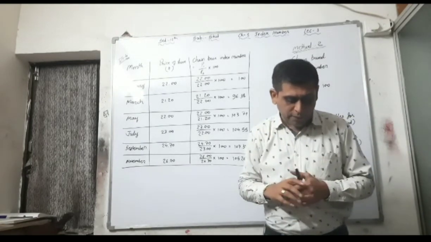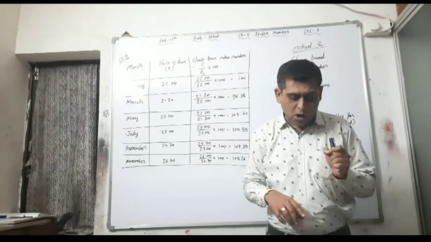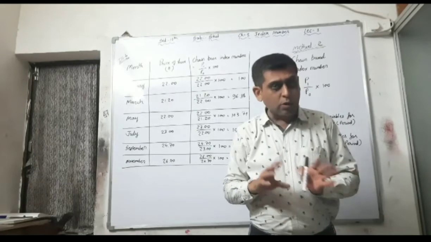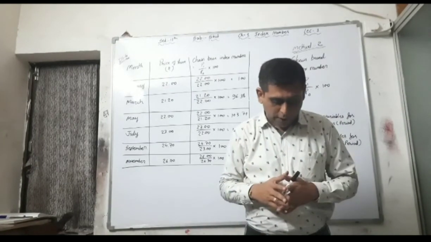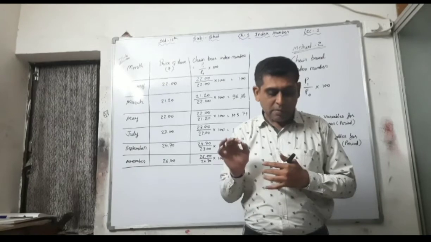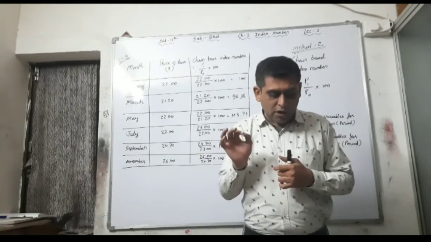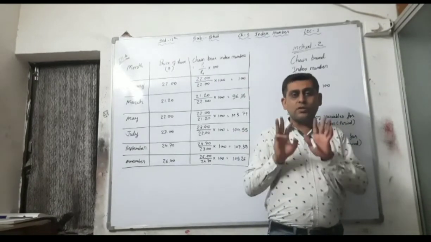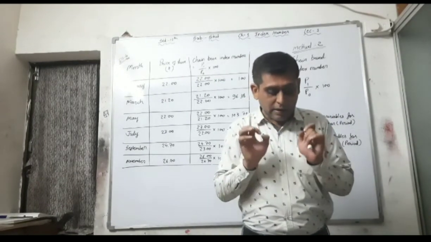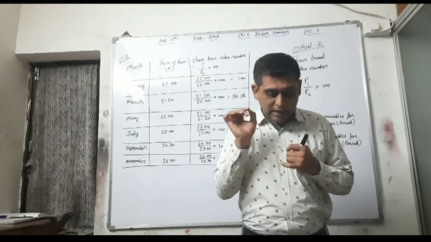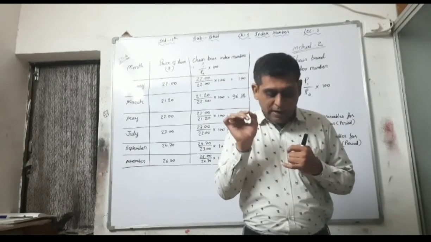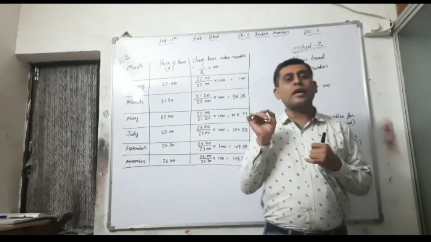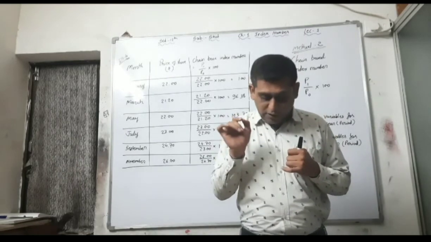First of all, read the question. The data about the purchase of groundnut by an edible oil mill from the year 2008 to 2015 are as follows. Now prepare the index numbers by fixed base method with the year 2008 as a fixed base year. See, in this question there are 3 questions. Read carefully. In the first question they ask that you have to prepare the index number by fixed base index number taking 2008 as a fixed base year.